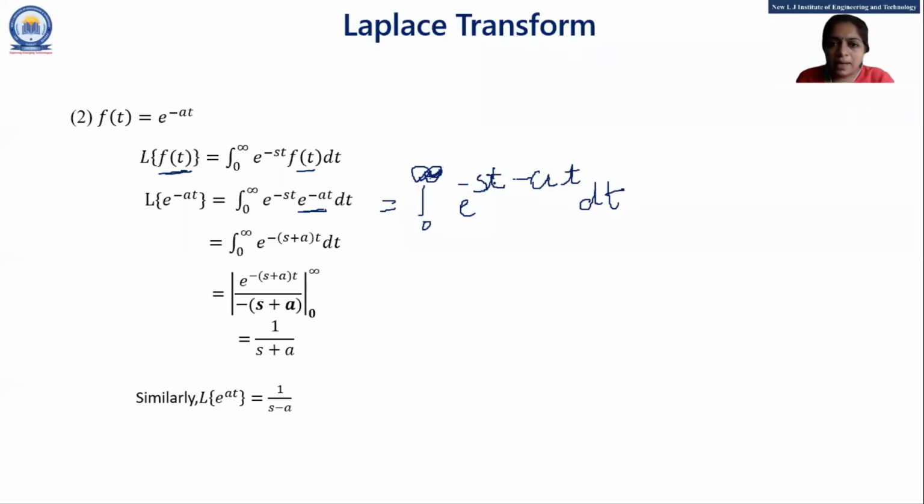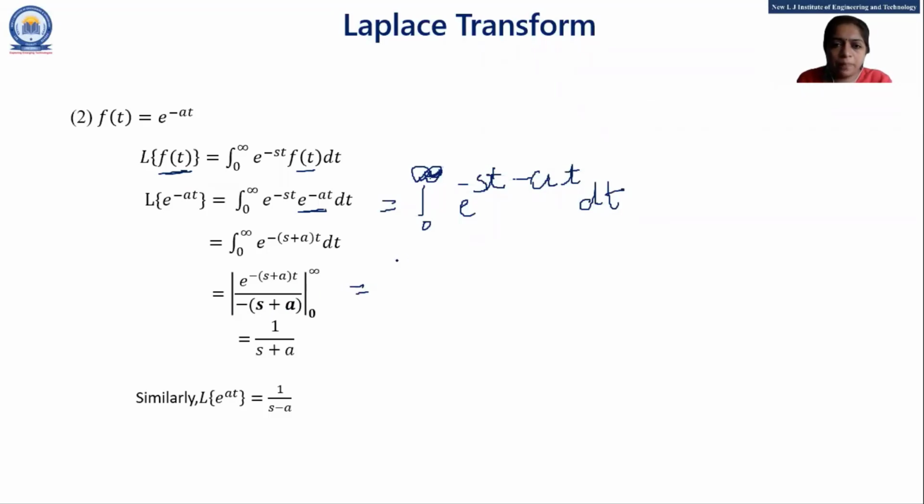If I take minus common, then in the bracket I have s plus a, times t, dt. So we want the integration of e raised to minus s plus a into t dt with respect to t, and that is e raised to minus s plus a into t upon minus s plus a, and the limits are 0 to infinity.